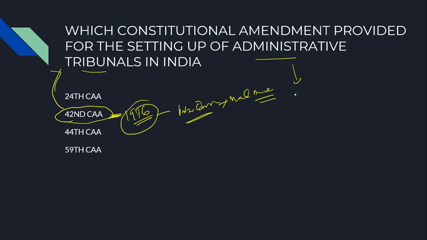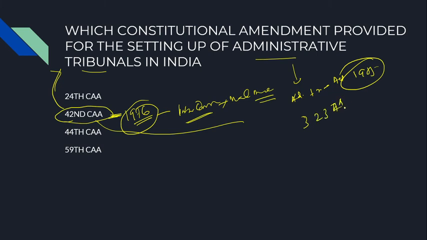So we have an act, the Administrative Tribunals Act of 1985. Using the 42nd Constitutional Amendment Act, we inserted Articles 323A and 323B. Article 323A is related to administrative tribunals and 323B is related to tribunals for other matters.